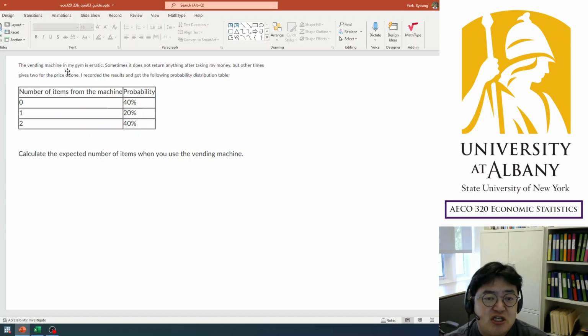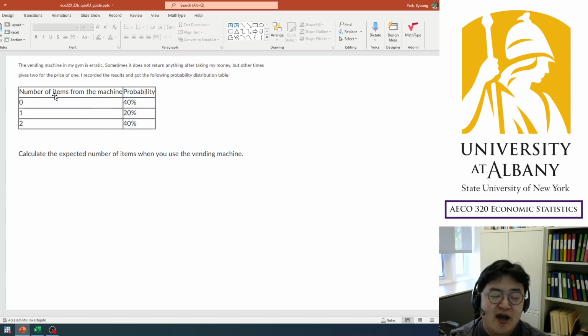So the vending machine in my gym is erratic. Sometimes it does not return anything after taking my money, but other times it gives 2 for the price of 1. I recorded the results and got the following probability distribution table.